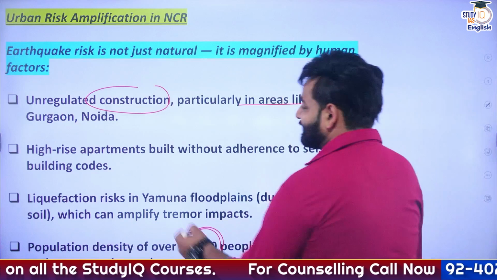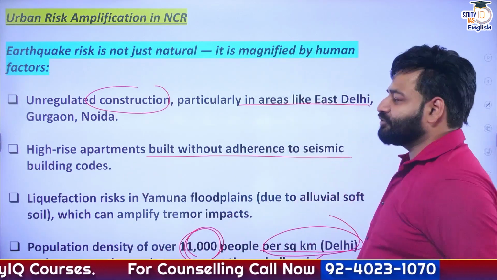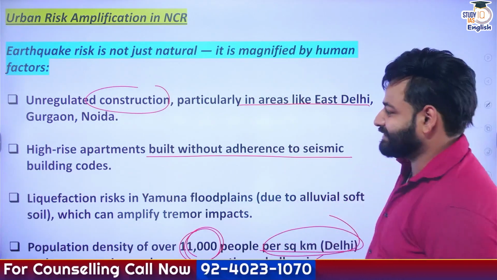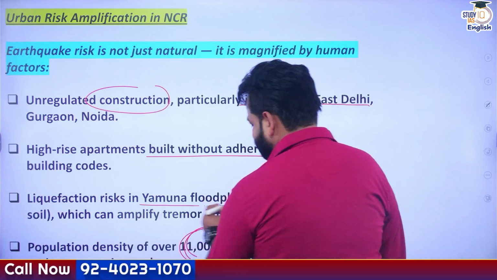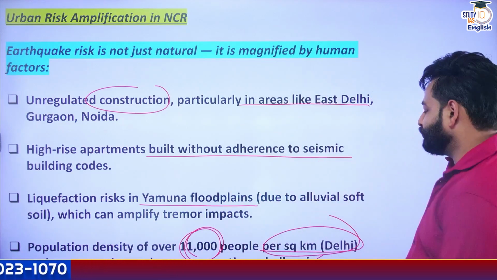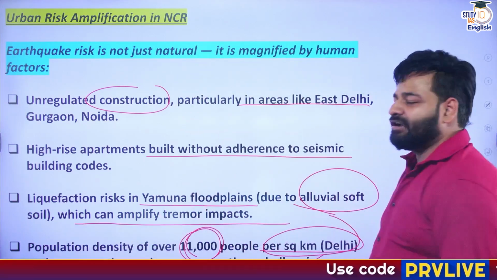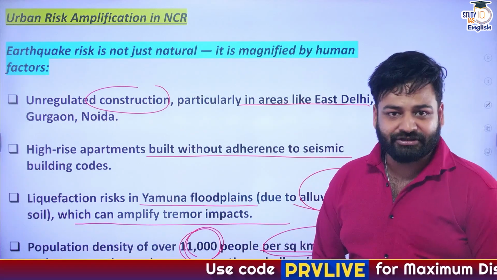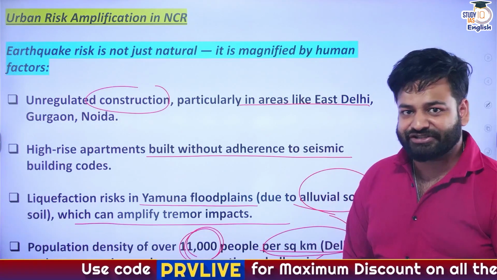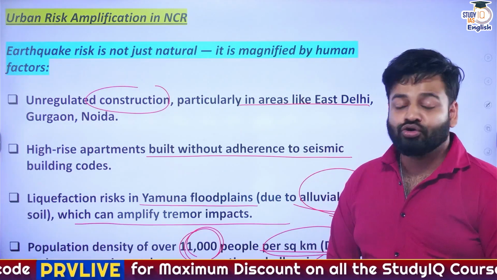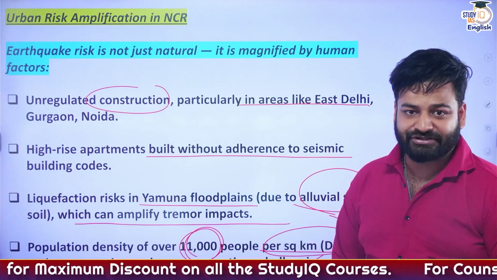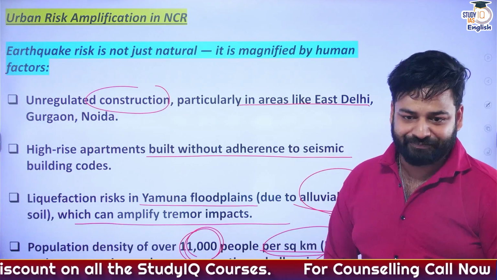Secondly, high-rise apartments built without adherence to seismic building codes. And yes, liquefaction risks in Yamuna floodplains due to the alluvial soft soil which can amplify tremor impacts, right? So this is what the condition is. This is why the Delhi NCR region is facing so many tremors and earthquakes, right?